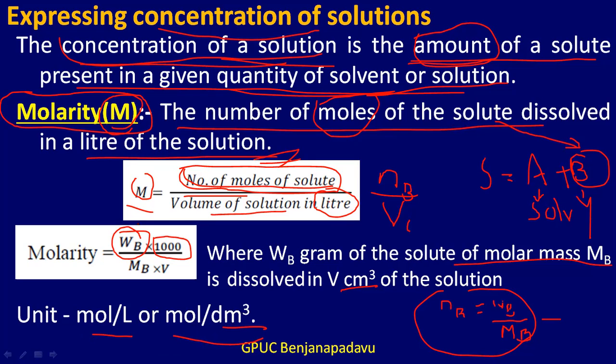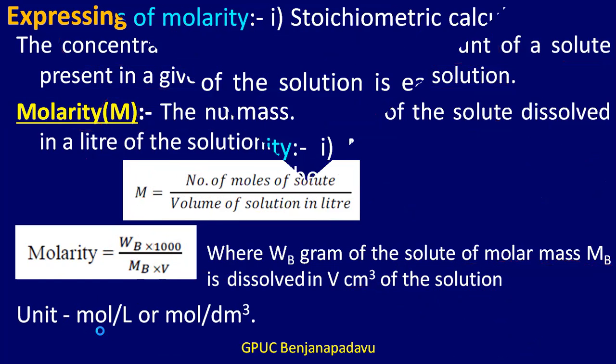The symbol associated with molarity is M, and mathematically it is the number of moles of the solute divided by the volume of the solution in liter, or WB into 1000 divided by MB into V, where WB is the gram of the solute, MB is the molar mass of the solute, and V is the volume of the solution in cm cube or mL. The unit of molarity is mole per liter or mole per dm cube.